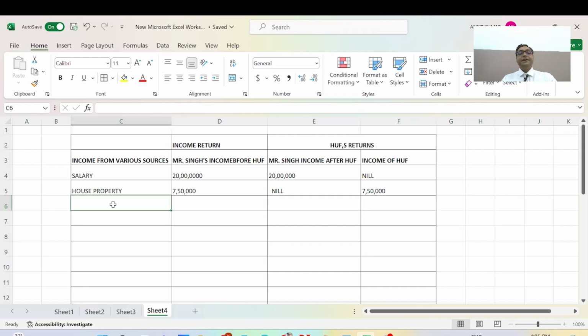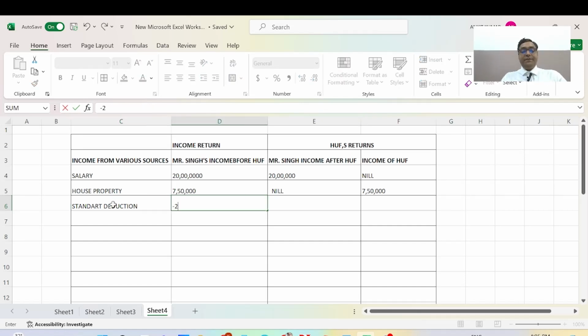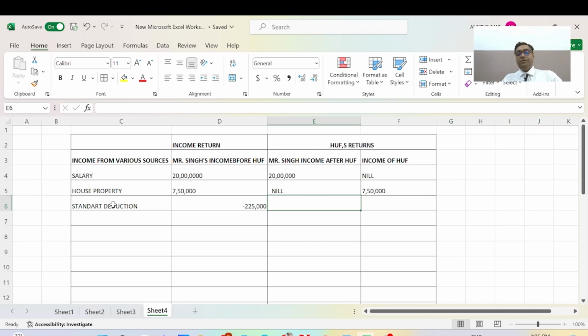And the standard deduction on house property is minus 2,25,000, which will not show after HUF, and income of Hindu undivided family is the same here, minus 2,25,000.